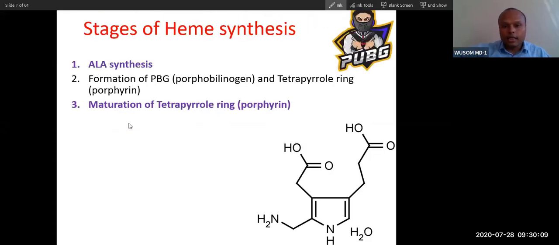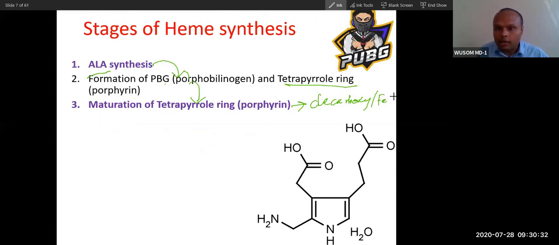Now you can see these three stages. These are the stages I have shown you: ring formation, tetrapyrrole ring formation, and PBG, and before this is ALA. Then after maturation of the ring, mainly decarboxylation, and the last reaction is iron insertion.